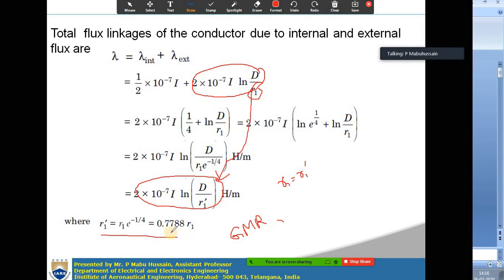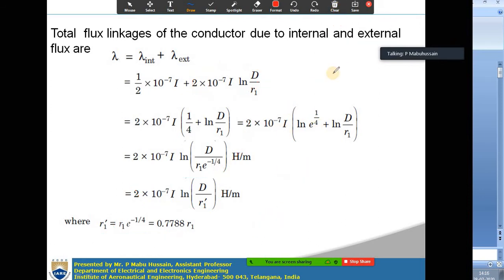Okay. So this r dash is called the GMR, which is geometric mean radius. This geometric mean radius is 0.7788 times the radius of the actual conductor, right? This r dash can be called the fictitious radius. So when you take the internal flux into consideration, the actual radius is reduced to r dash, which is called the fictitious radius, or also the geometric mean radius. Okay. So this is the final expression for total flux linkages.